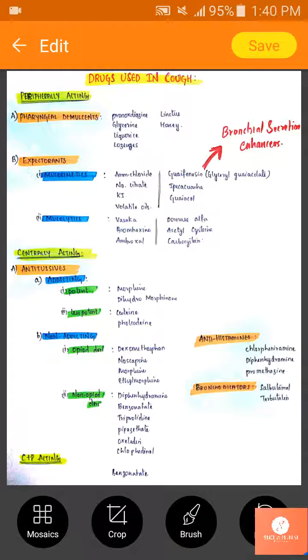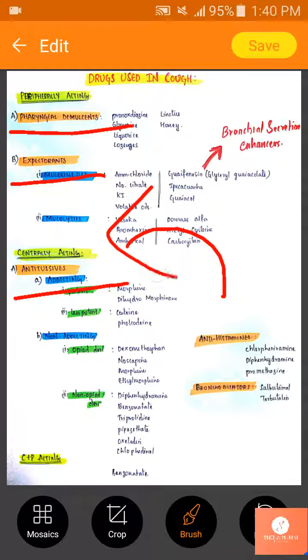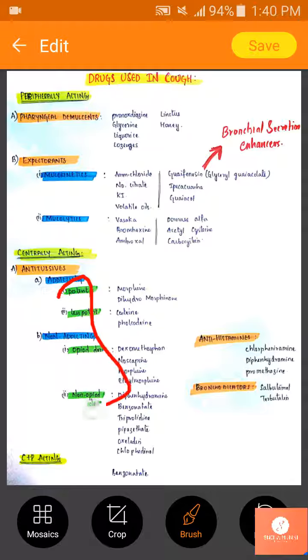So ultimately we have only 3 main classes of drugs used in cough, that is pharyngeal demulcents, expectorants and antitussives. The combination or adjuvant drugs we are using are antihistamines and bronchodilators. Overall we have 39 drugs. Remember this easily. Now we'll see some of the mechanism of action of these drugs.